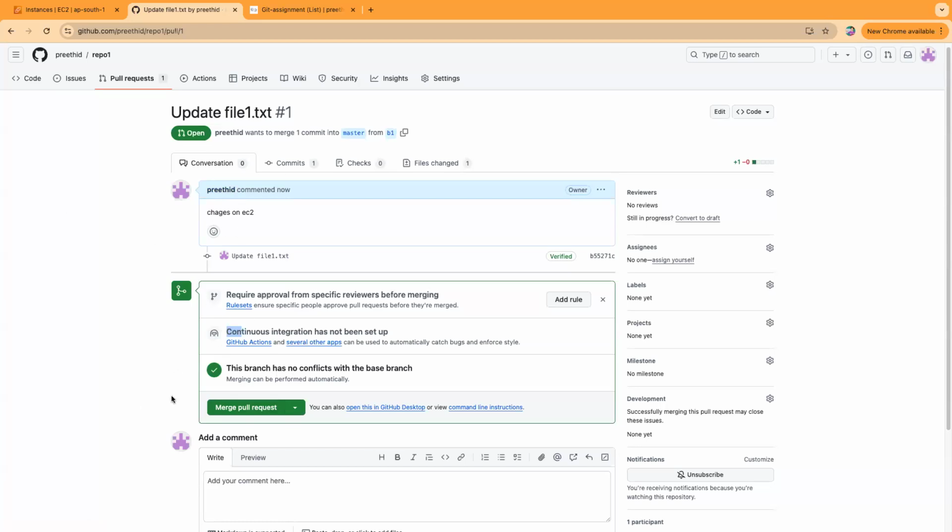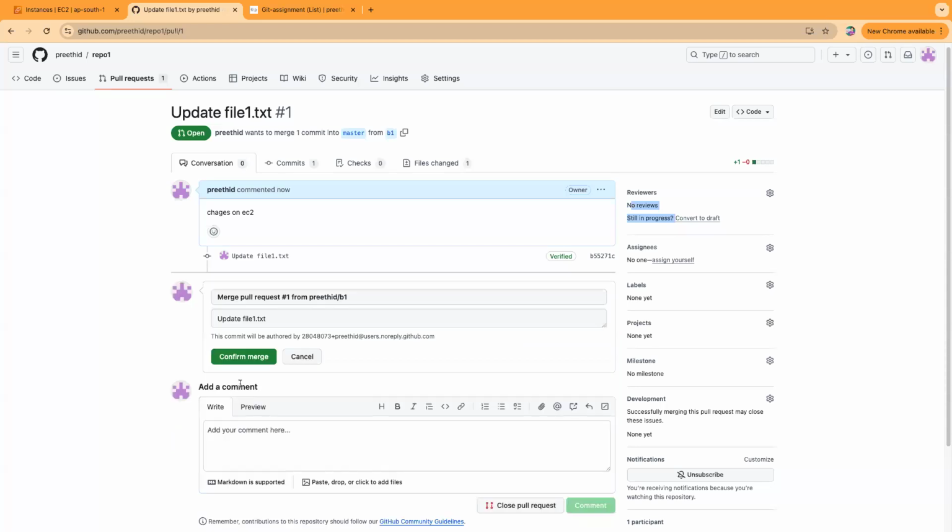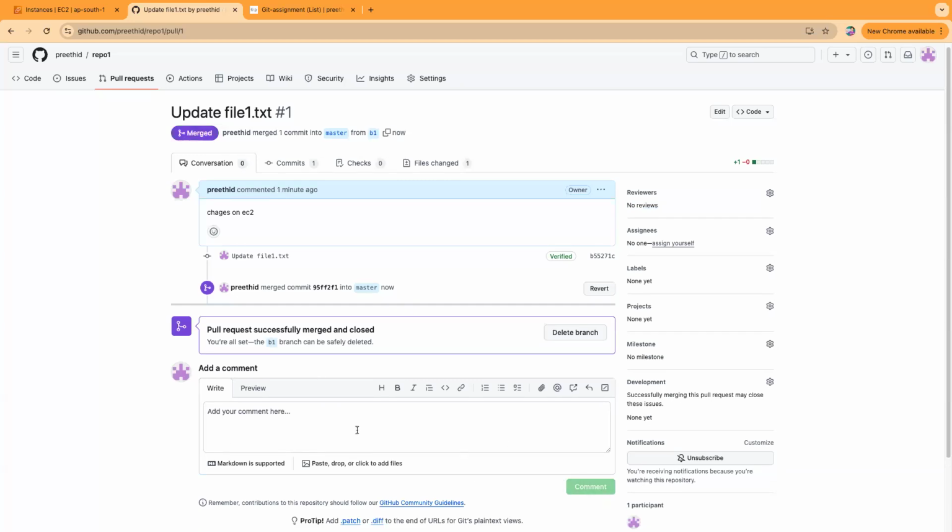Master branch would be a dedicated, stable branch which will go for prod. So it wouldn't be interrupted. Any commits will be allowed only through a push request. See here, require approval and also the number of reviewers you can set, either 2 or 3, it depends. And then they'll merge this. Of course, because I have all the access, I can do it. That's how changes go in. It's successfully merged and closed.